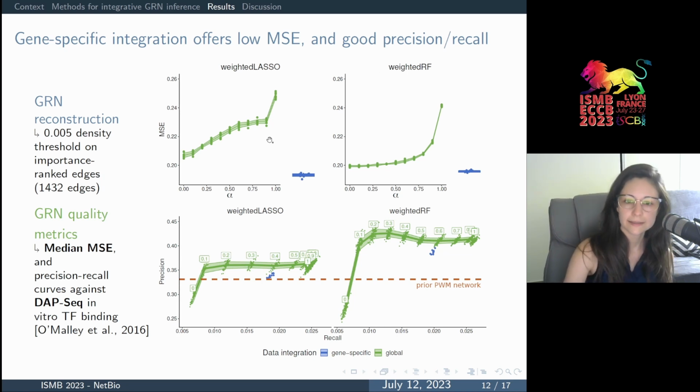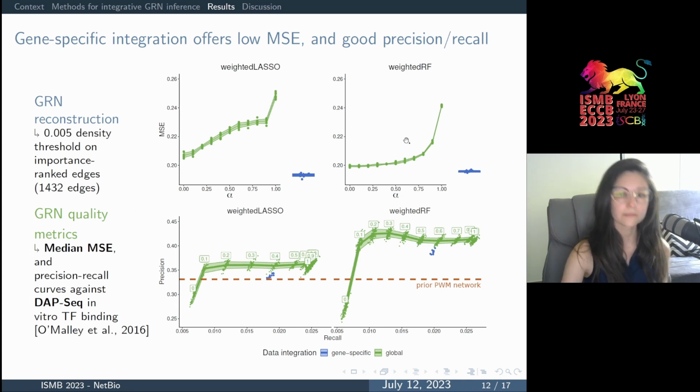And what we can see is that using TF binding sites tends to increase prediction error of gene expression on test samples for globally optimized networks, and that our gene-specific procedure offers to minimize prediction error, and this holds for the two models. We then looked at the agreement of the inferred gene regulatory networks with experimental in vitro binding interactions given by the DAP-seq techniques.